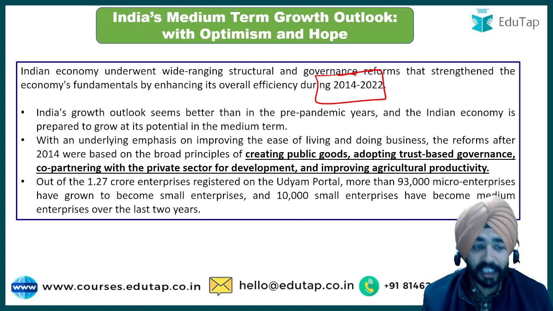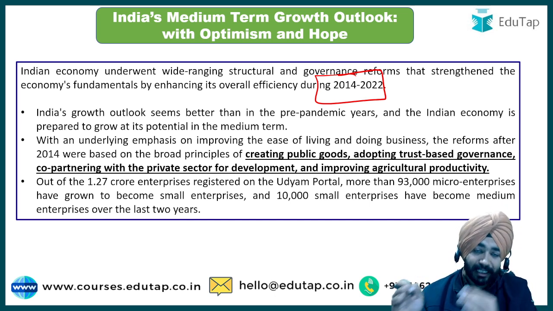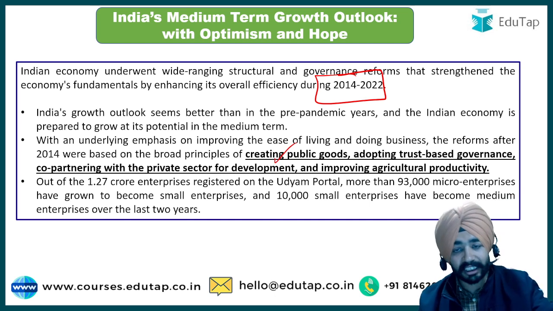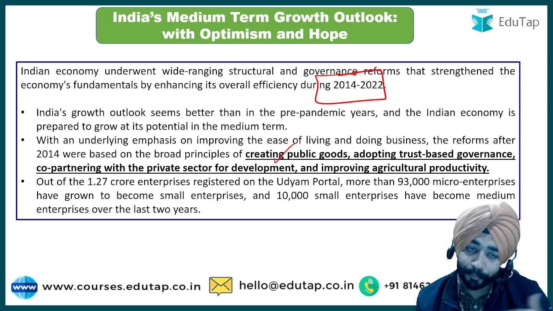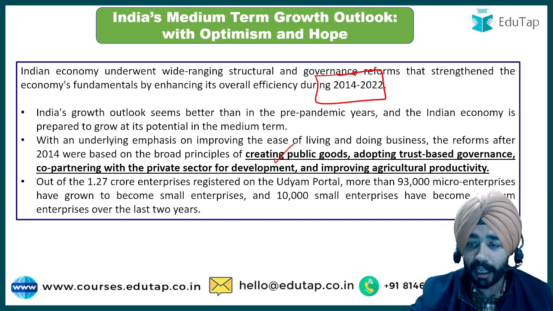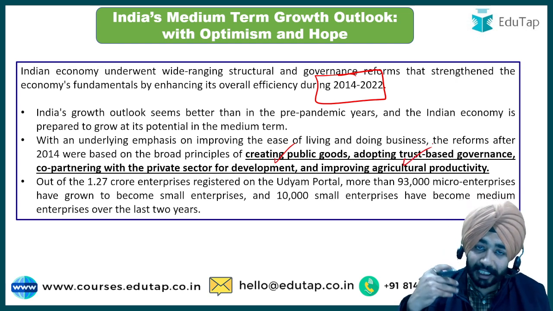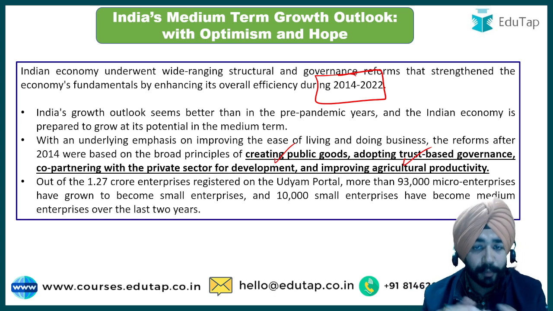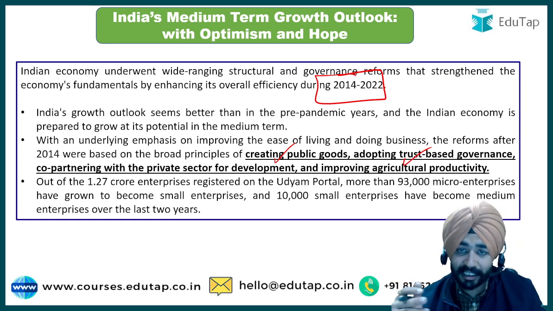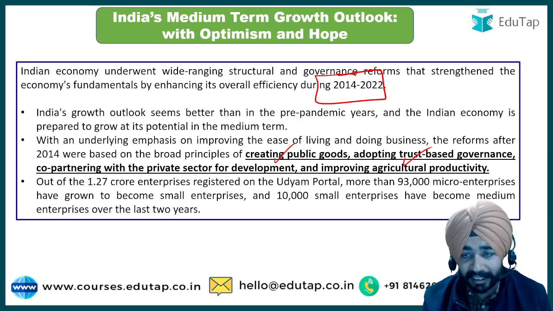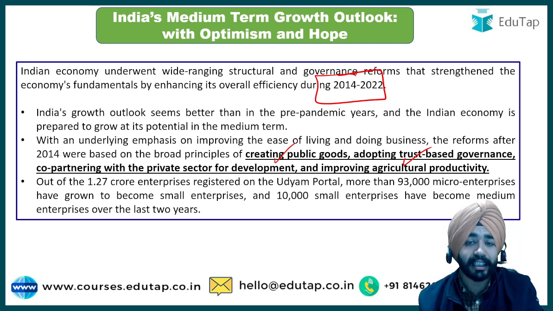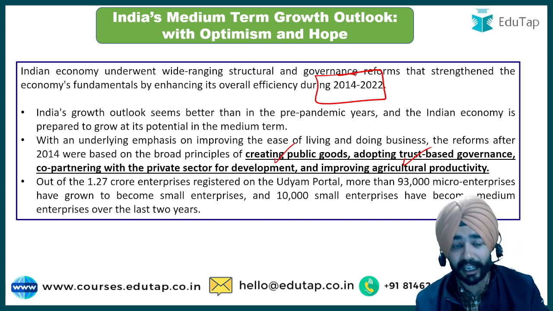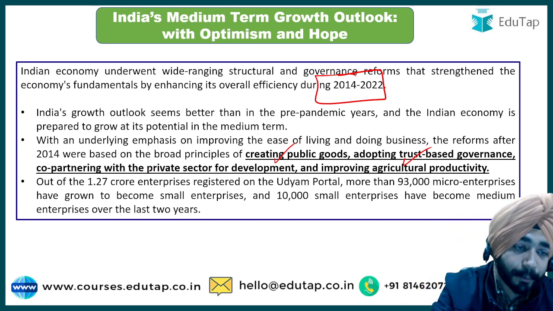So what are these potential reforms? These are basically based on these broad principles, that is, the focus should be given on public infrastructure, because public infrastructure has been created. I have just told you that capital expenditure has increased. Adopting trust-based governance, so the government has taken a lot of initiatives for trust-based governance. Important thing that we'll be discussing within this lecture also, that I have discussed earlier, and even in the budget this has been discussed. What was said about governance? Digital infrastructure. Transparency has been increased. This is the thing that has been highlighted in the survey also. Then it says